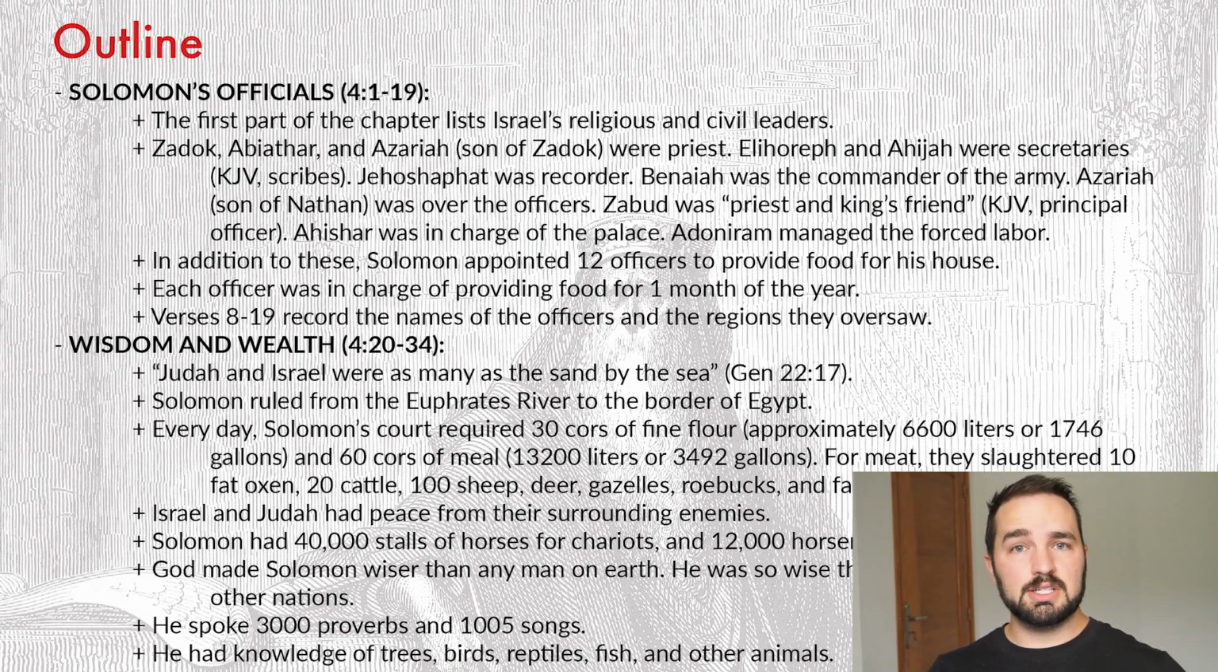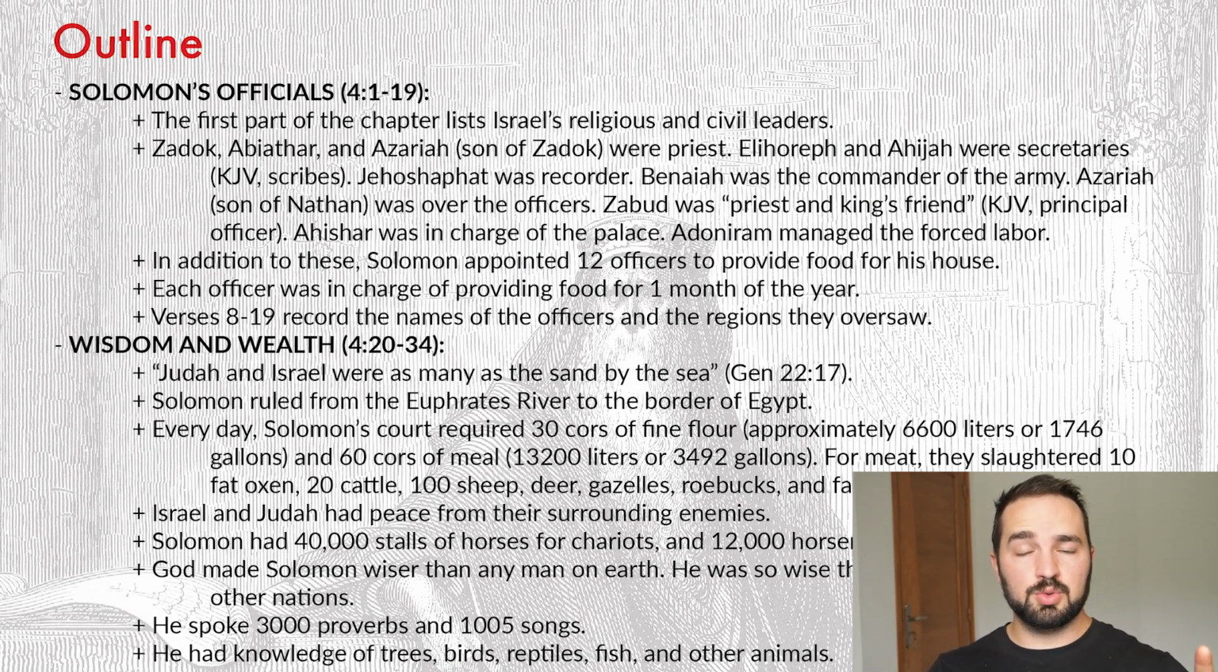And again, you're going to recognize some of these names from Solomon's early life and even into David's reign. Zadok, Abiathar, and Azariah. This was Azariah, who's the son of Zadok. They were the priests. Elihoreph and Ahijah were secretaries. The KJV says that they were scribes. Jehoshaphat was the recorder. Benaiah, you remember his old job? He used to be in charge of David's bodyguard, but now he's the commander of the army.